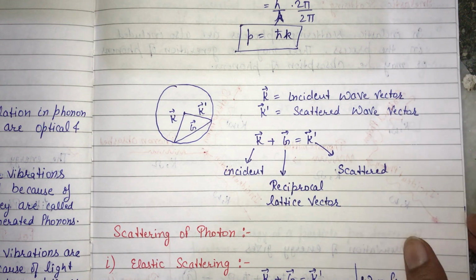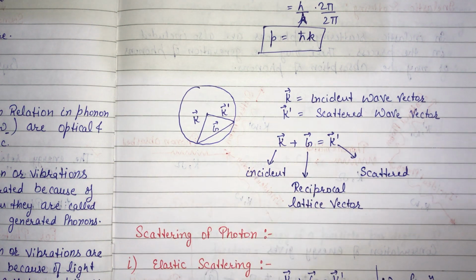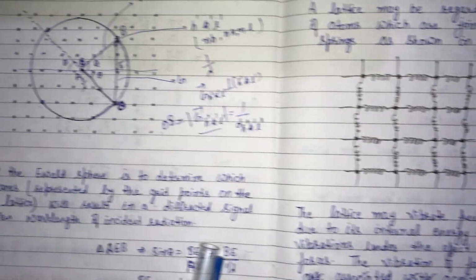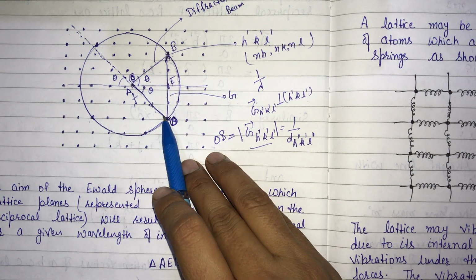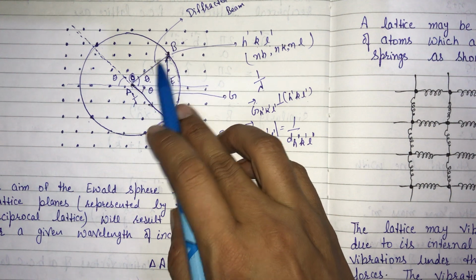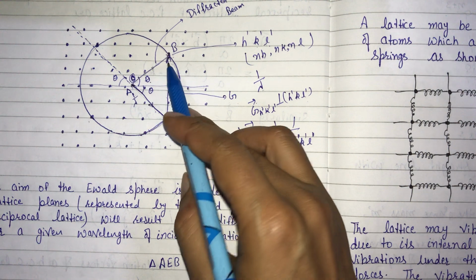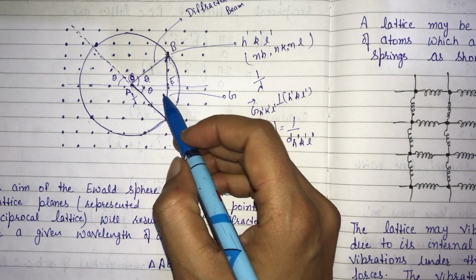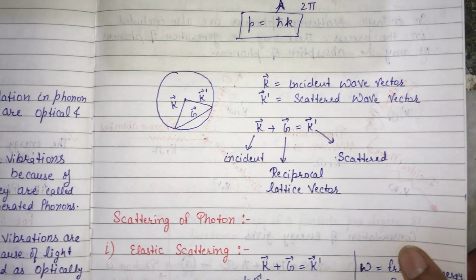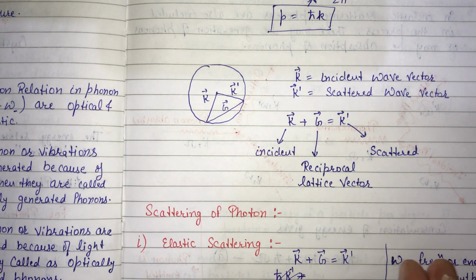We had discussed the Ewald sphere in our previous lectures, and see the reciprocal lattice. Then we had discussed that, as you can see here, if this is the k vector for the incident beam, and this is the k dash vector for the scattered beam, then this represents the reciprocal lattice vector, which is g. So this k vector plus g vector is equal to k dash vector.